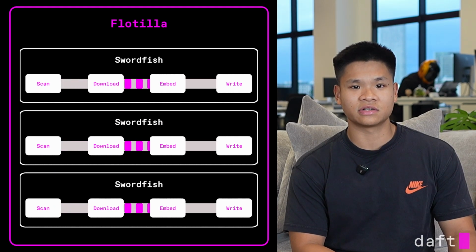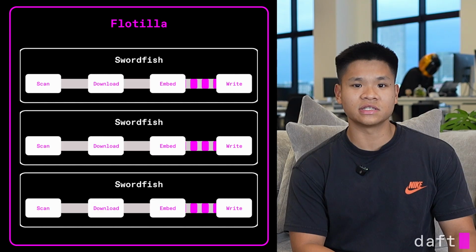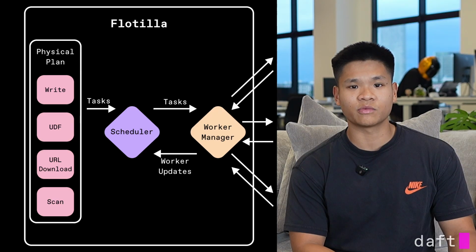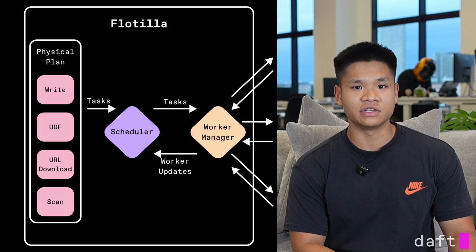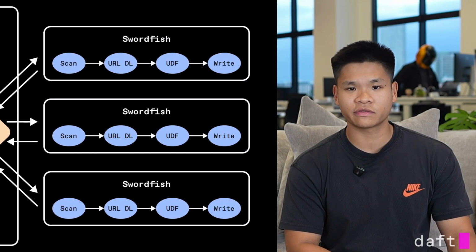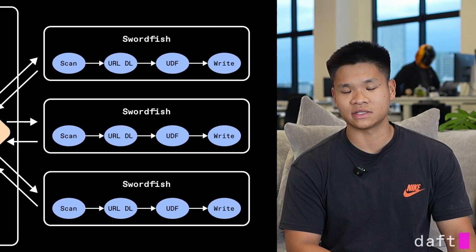Each node in the cluster contains a Swordfish worker, which manages its local CPU, GPU, disk, and network resources. On the head node, a scheduler and worker manager coordinates tasks, retries failures, and handles the life cycle of workers in the cluster. When a worker receives a task, it runs it on Swordfish, just like how you would run Daft on a single machine. What does this unlock?